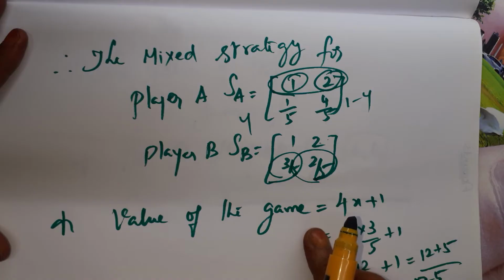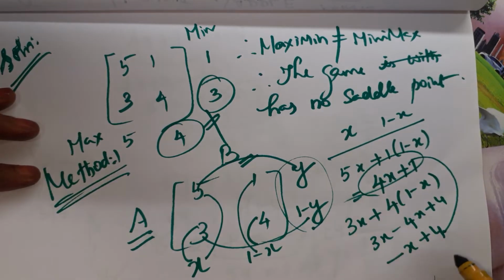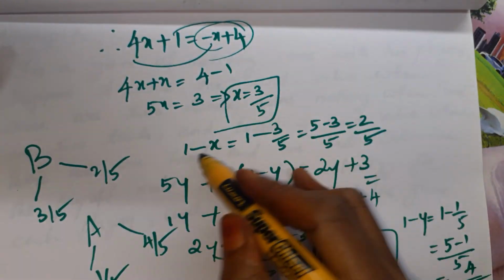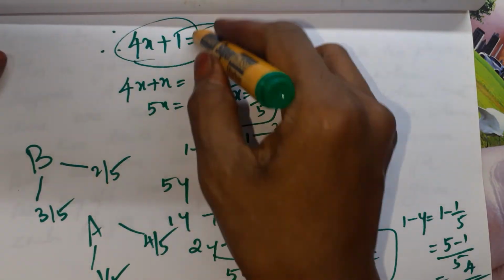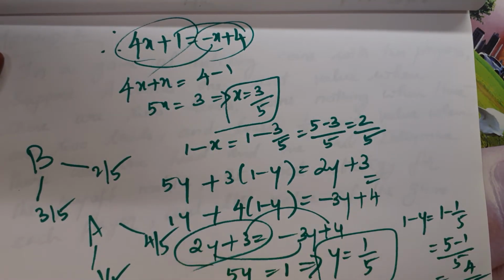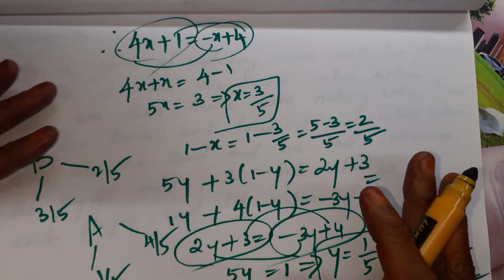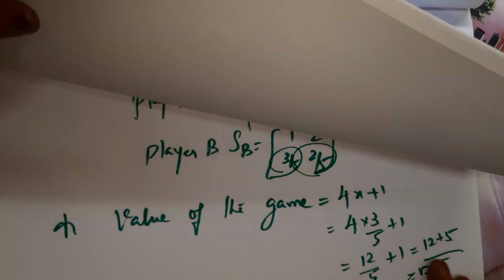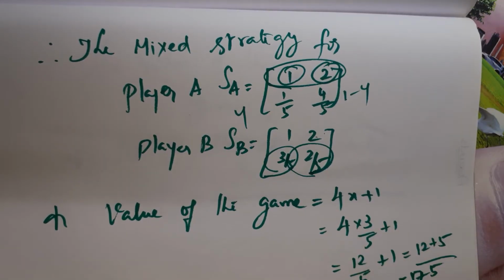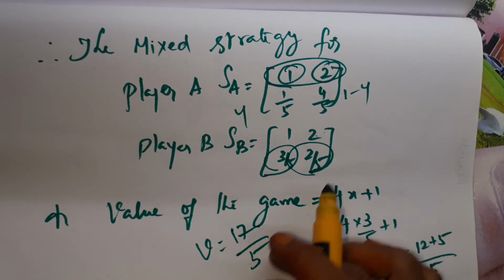And finally the value of the game. We got 4 expressions after simplification: 4x plus 1 and minus x plus 4, and for y, 2y plus 3 and minus 3y plus 4. Any one of them we can take and substitute the x value or y value. Out of the 4 we can take any one. So I have taken 4x plus 1. After simplification, 4 into 3 by 5 plus 1, that is 17 by 5. This is the value of the game. 17 by 5. This is the value of the game. Is it clear?